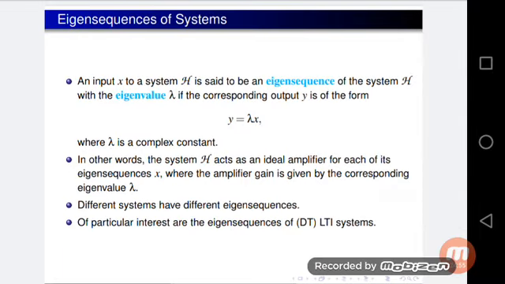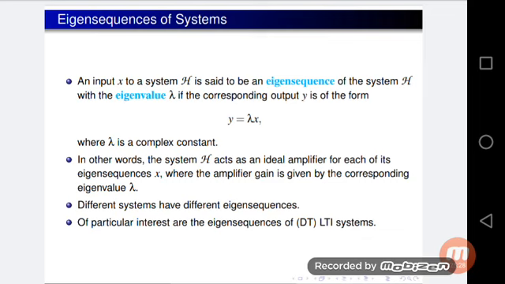The next one is eigensequences. An input x to a system H is said to be an eigensequence of system H with eigenvalue lambda if the corresponding output y is of the form y equals lambda x, where lambda is a complex constant.